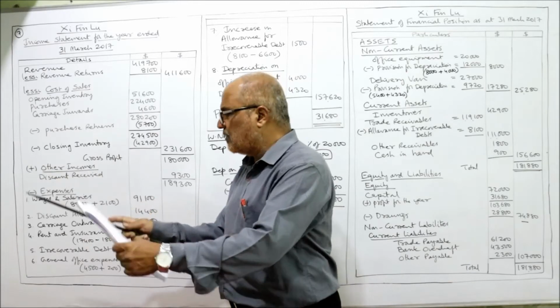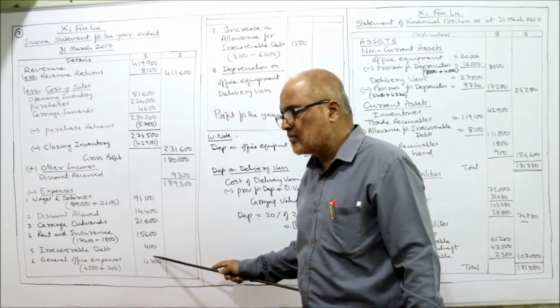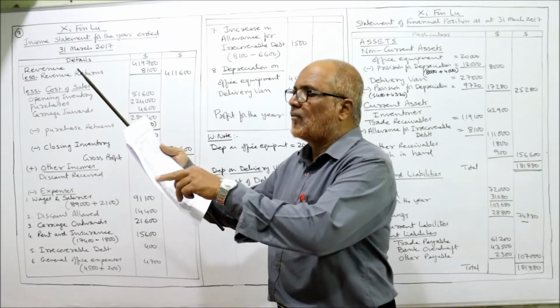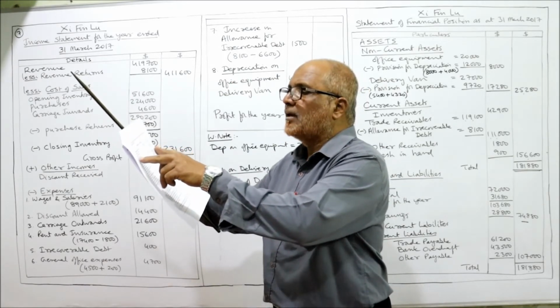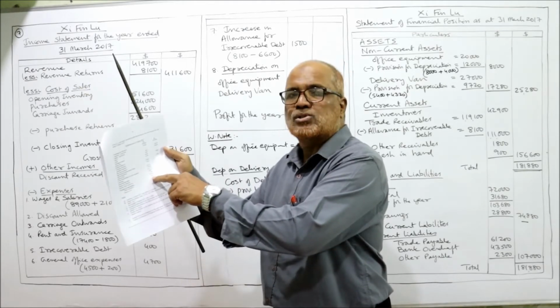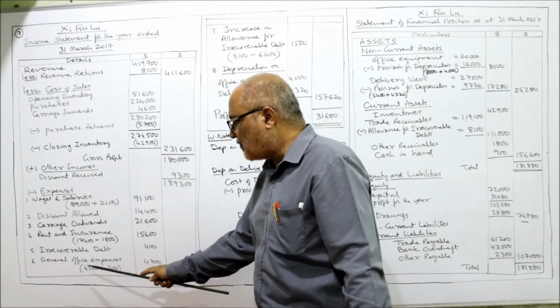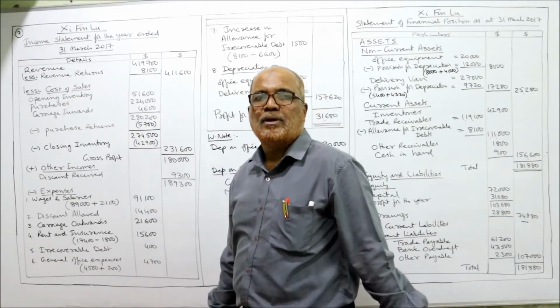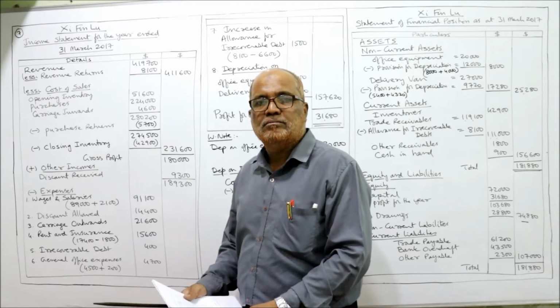Irrecoverable debt directly given 400, $400 we have taken. General office expenses. Here it is given general office expenses paid. The amount paid for general office expenses is 4,500. But in adjustment it is saying owing 200. $200 owing. Add up.